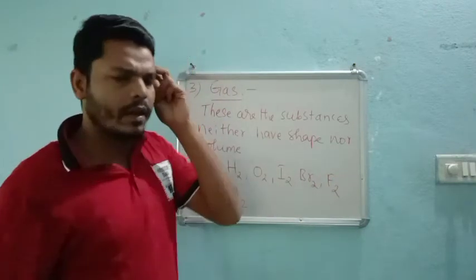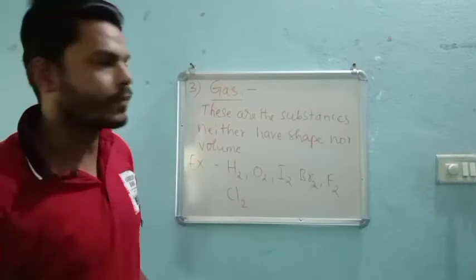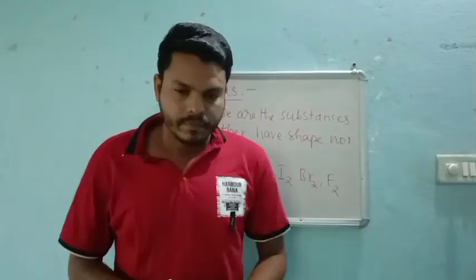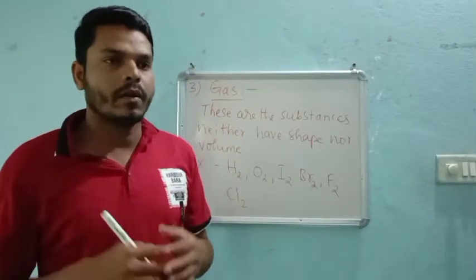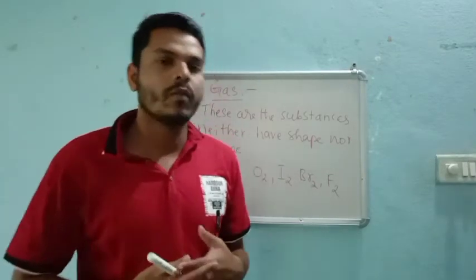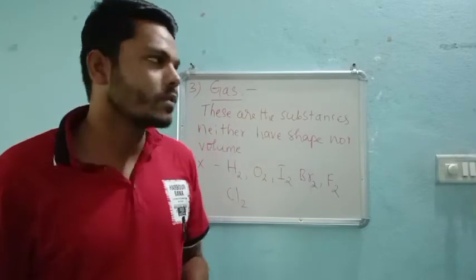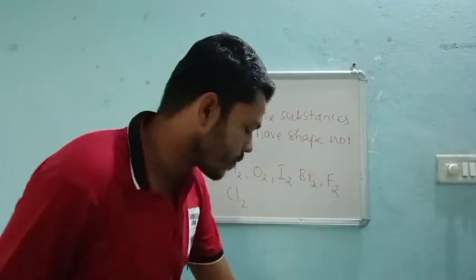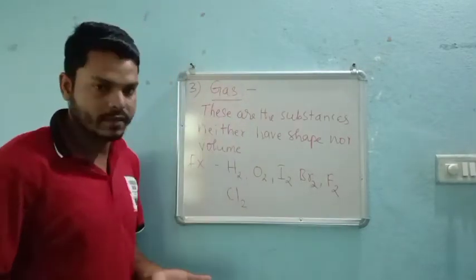You can take any diatomic molecule, they are gases. They neither have shape nor volume. Such substances we call gases.